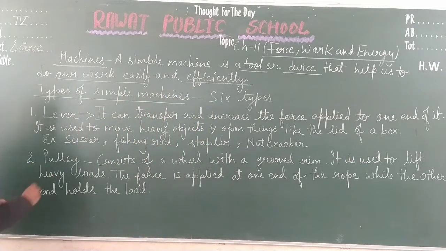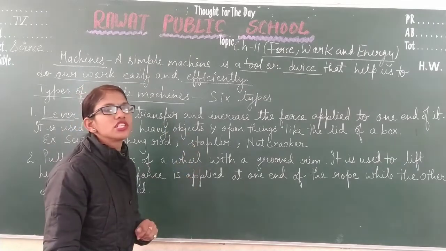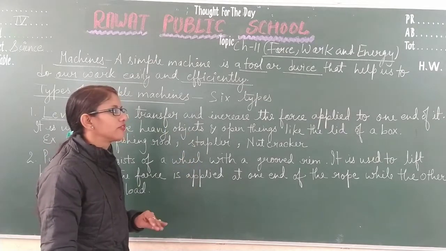The first machine is the lever. It is like a board or a rod-like structure which is fixed at one point, known as the fulcrum.